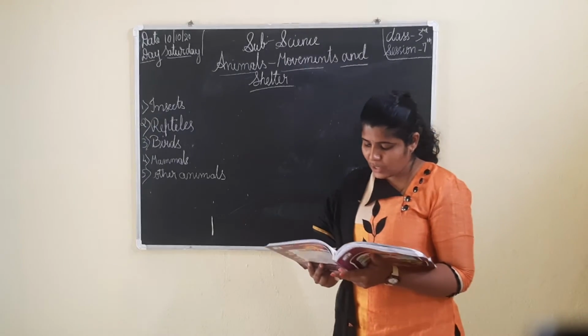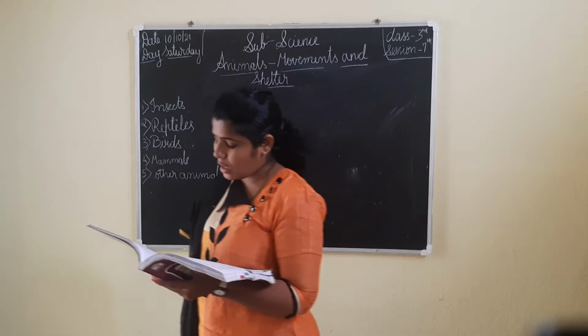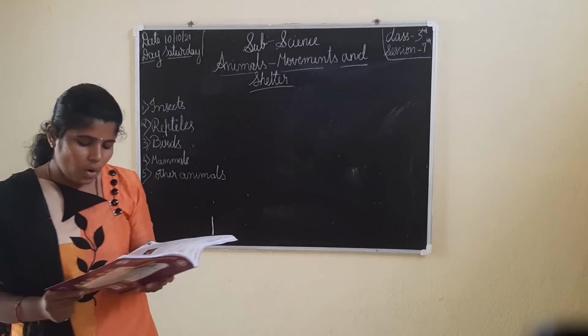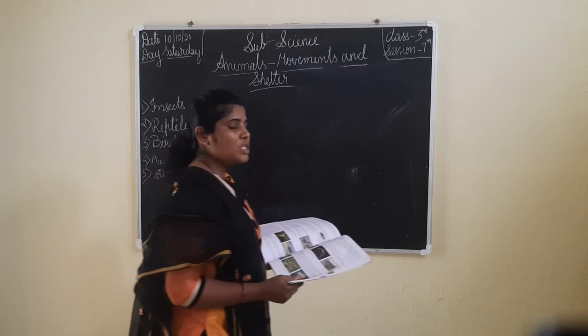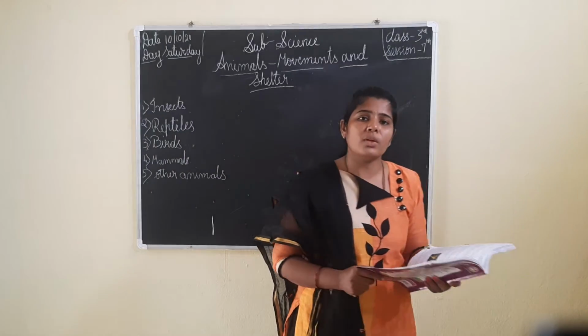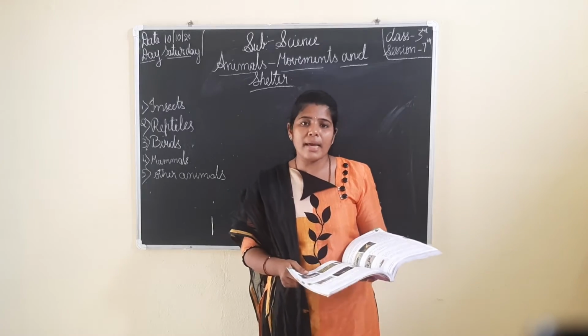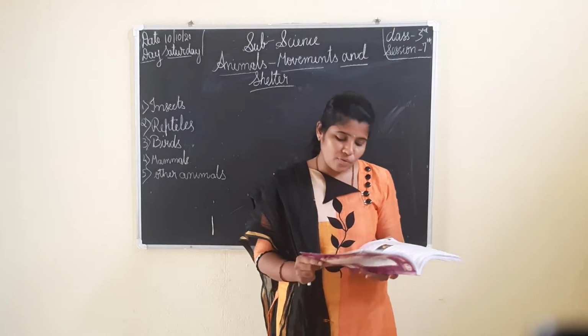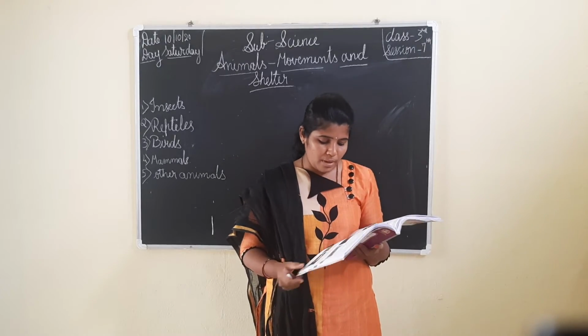Amphibians like frogs and toads can swim in water and also hop on the ground. Their limbs help them to swim and hop. Amphibians means the animals which can live both in water and also on the land. They are called what? Amphibians. Which are the amphibians? They are frogs and toads.